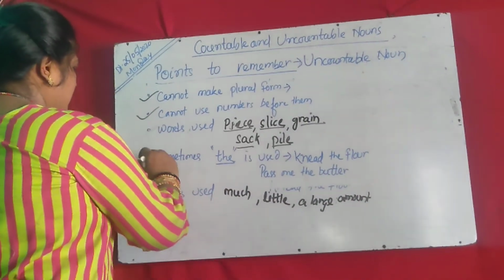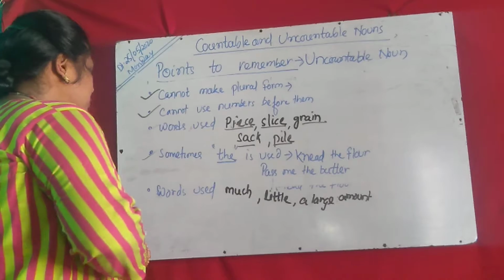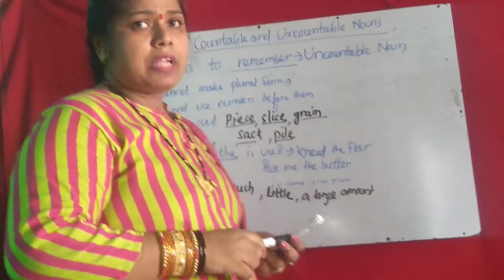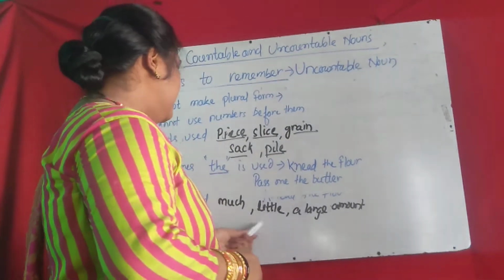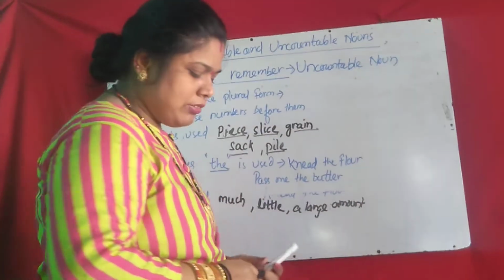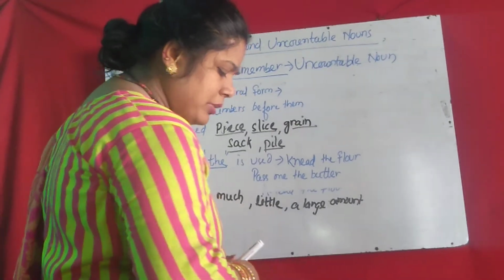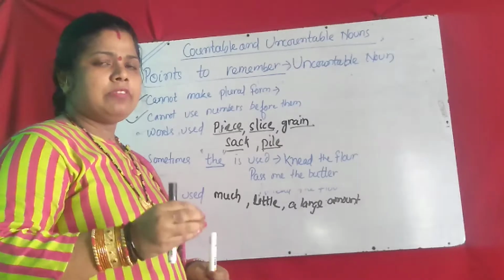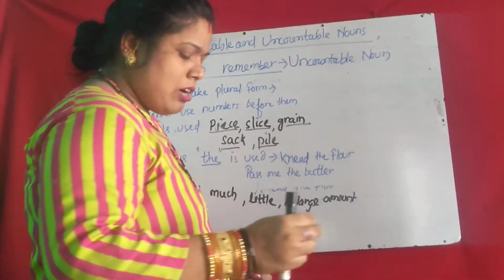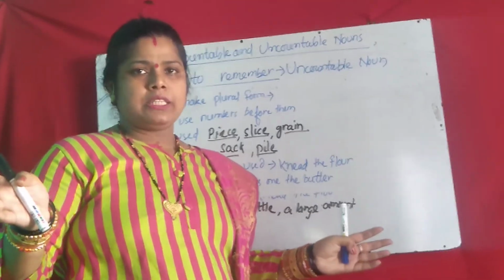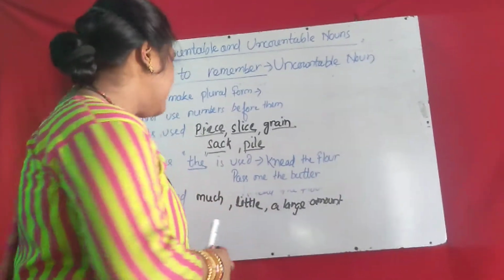This is the fourth point. The fifth point: words used are much, little, a large amount. Sometimes these words can be used before the uncountable noun. For example, give me a little milk, or give a little milk to the cat. Or "I eat too much rice today".